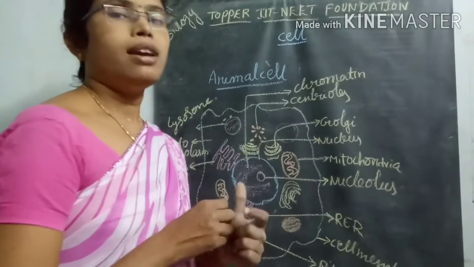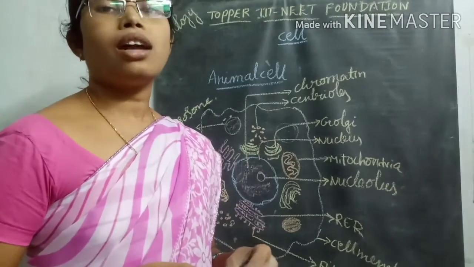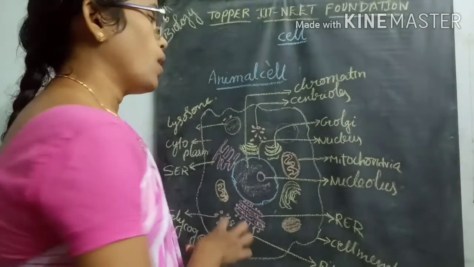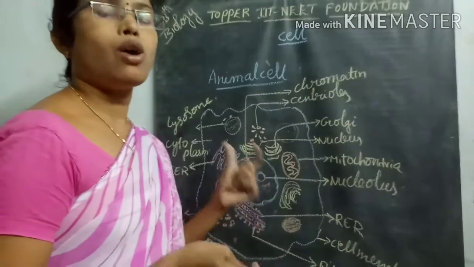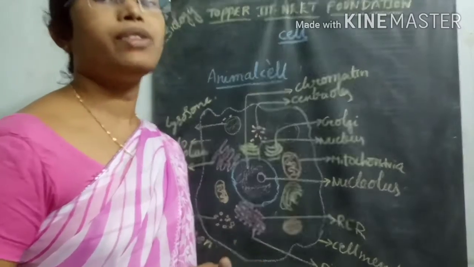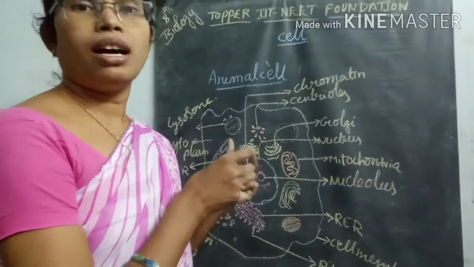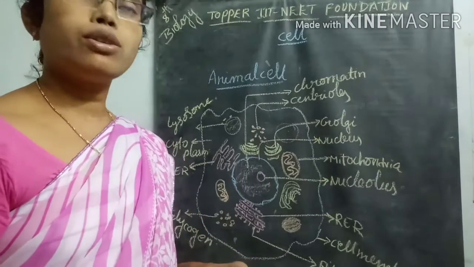By observing the cell in the electron microscope, we can determine the ultra structure of the cell, meaning how the structure is, and what the size and shape of the structure are. That is observed clearly in the electron microscope.